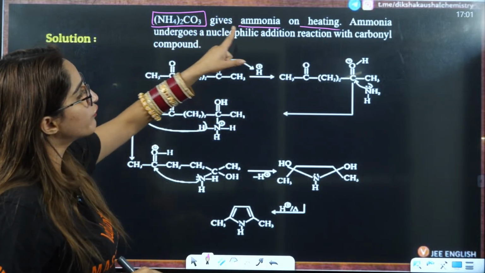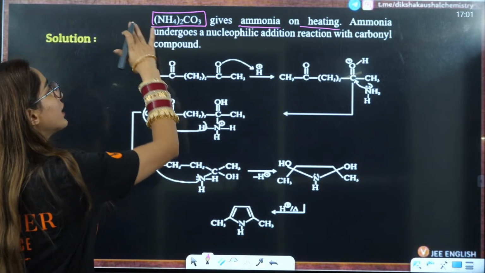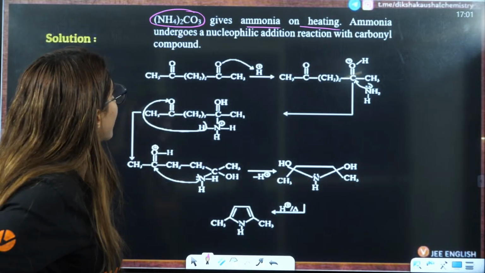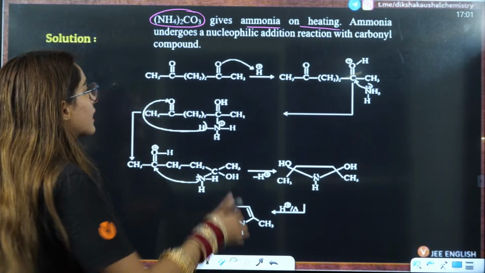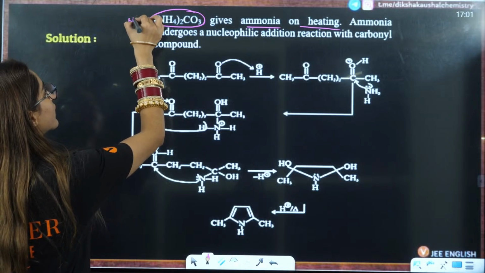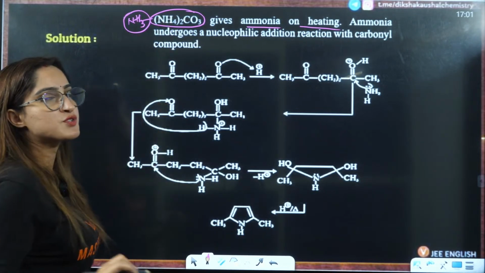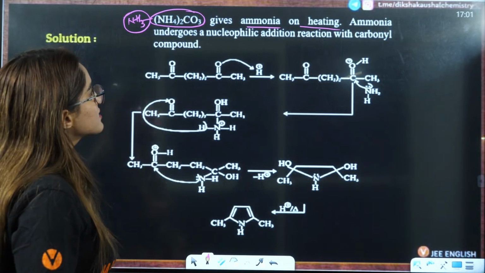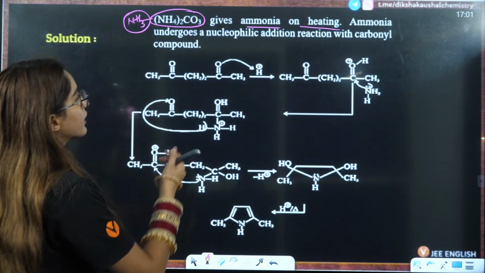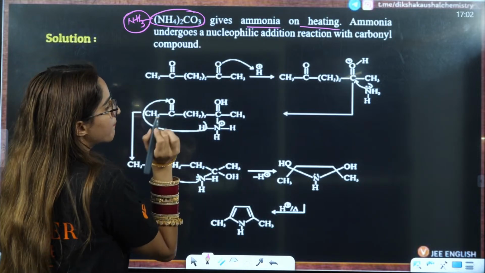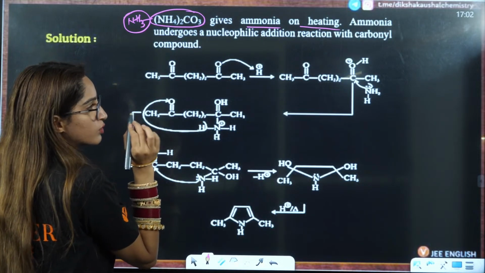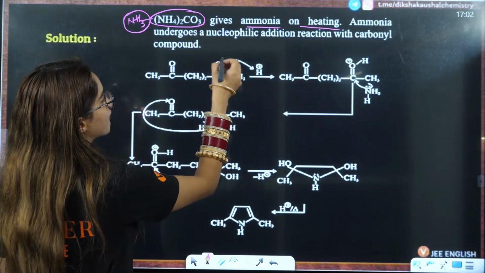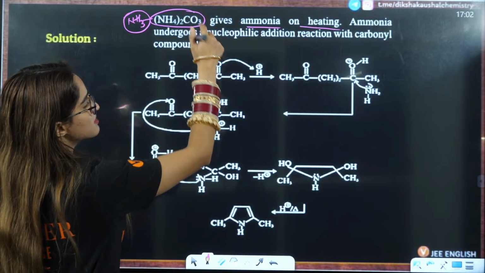Ammonia undergoes a nucleophilic addition reaction with carbonyl, and they have given us ammonia directly in the form of (NH4)2CO3, right? So we should know how ammonia is going to work here. Let us see that. Now here you have a carbonyl compound, with two CH2 groups here, right? Firstly, in this reaction you have H positive also, because that will be released here only.